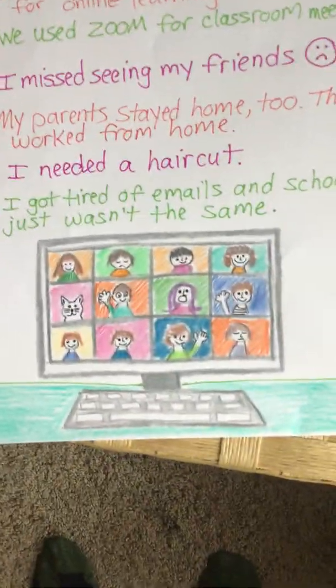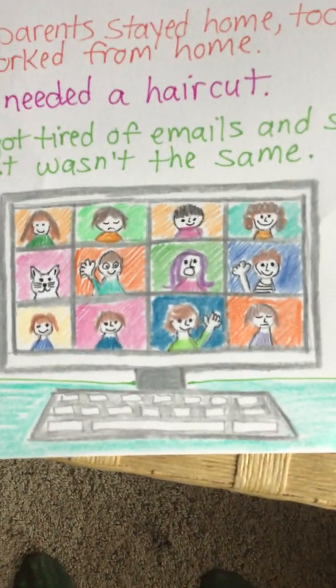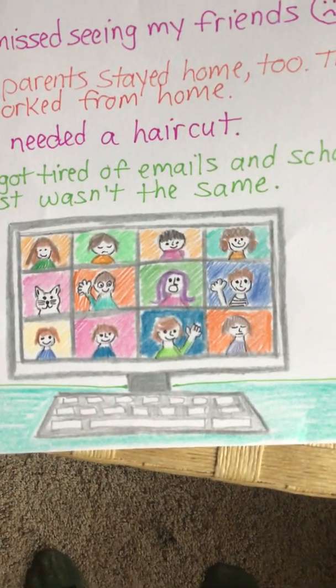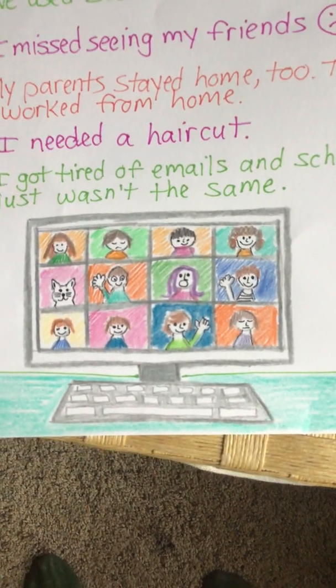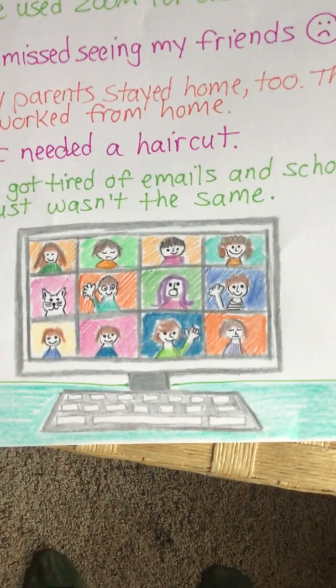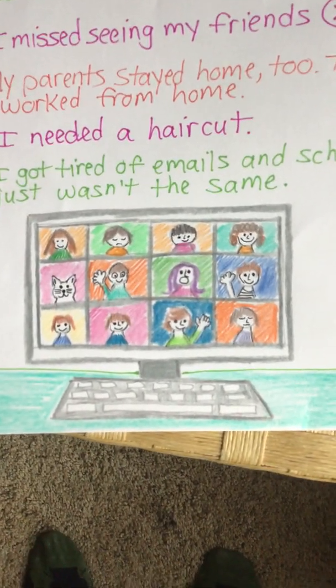And it showed me to make a computer screen, and I divided it up, and then I added some little people. In the back of each person, please color a colorful background. So each one of these people has a different color in the background, and I gave them a colorful shirt. Some of them are raising their hands, some of them are talking. So you get to add the expressions on the people.